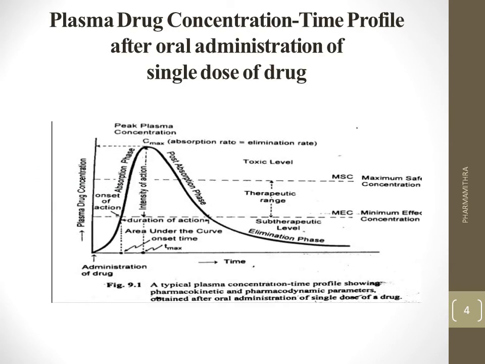So we can move to the basics of the plasma drug concentration time profile. This diagram should be known by heart because it is very important. This is a plasma drug concentration time profile after a particular oral administration, either a tablet, capsule, whatever it is.